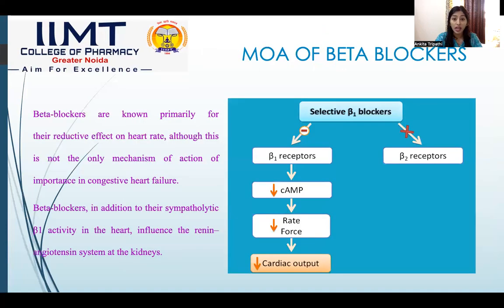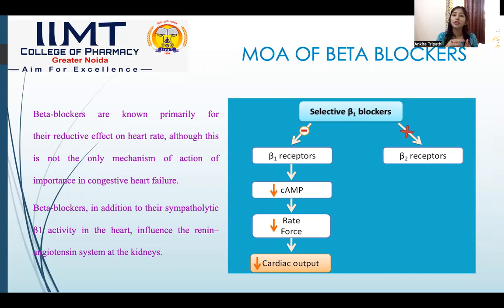Now, coming to the sympatholytics. Sympathetic inhibitors are generally known as sympatholytic drugs. Here we are talking about the MOA, that is the mode of action, of beta blockers. In beta blockers, we basically talk about beta-1 and beta-2 receptor blockers. When it comes to hypertension, we need to talk about beta-1. Generally, beta-1 receptor is present on the heart.